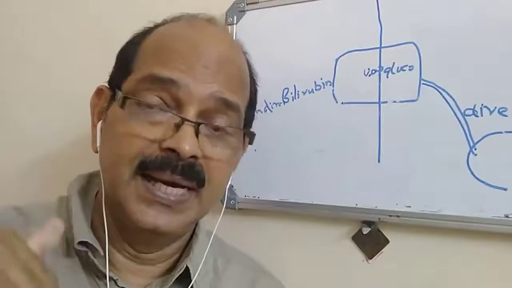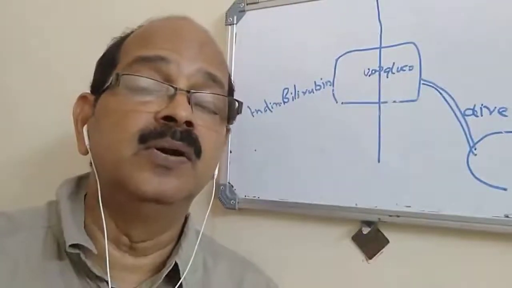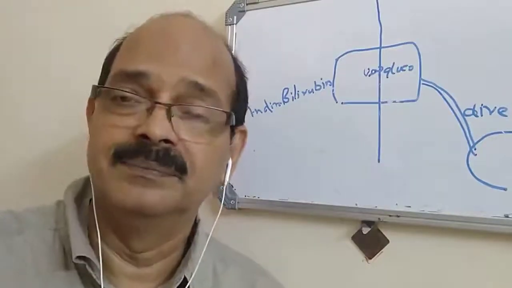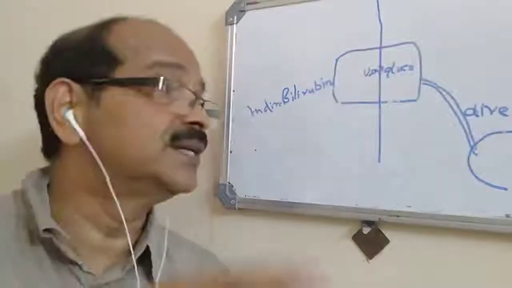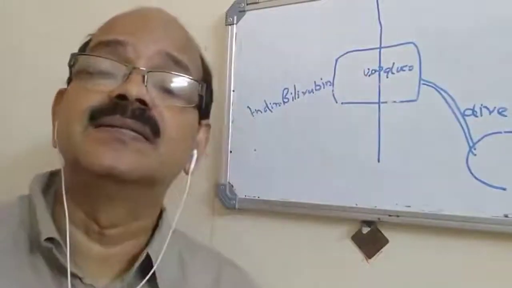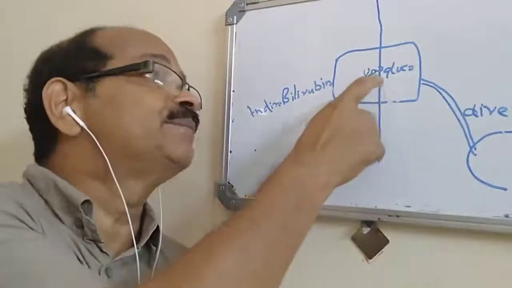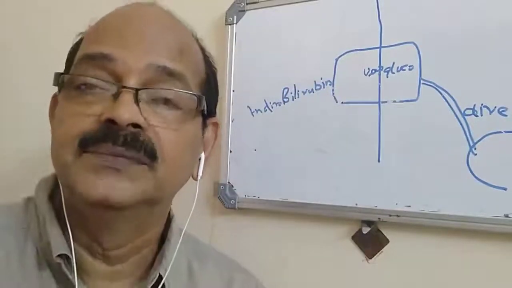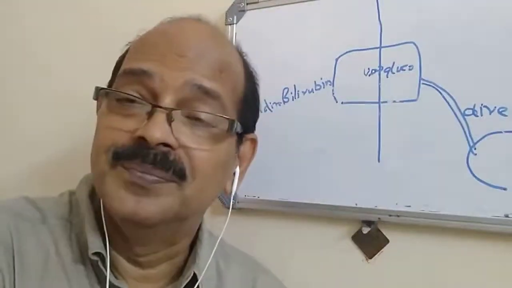There is another situation where the amount of bilirubin delivered to the hepatocytes is just normal, whatever is produced daily. But there are two situations where the conjugation is not happening. Either the conjugation step is not happening or the entry here is not happening. All unconjugated hyperbilirubinemia happens here also.